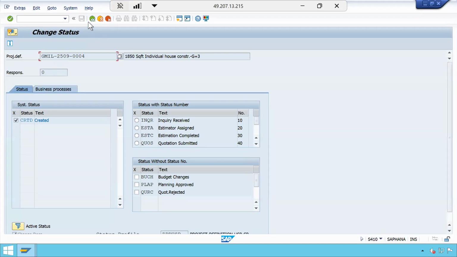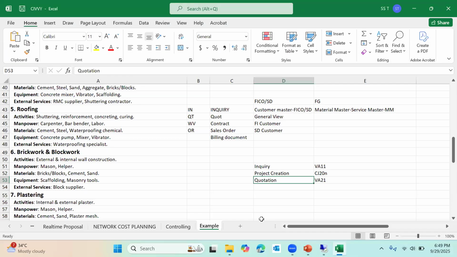That's it. So this is what I was supposed to tell. That is one point you need to remember. In real time also, you need to configure the status profile similar to that. Now, once the quotation is submitted, assume that the customer accepted our quotation with the value that we gave, around 53 lakhs something. So with that value, the quotation is accepted. That means PO received from customer.